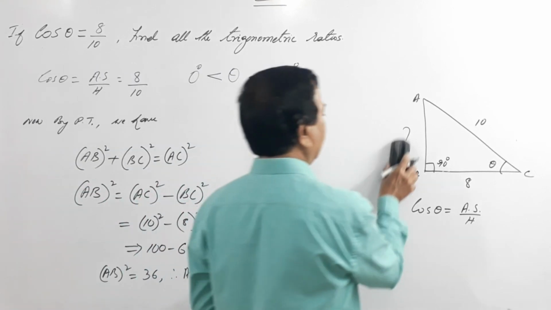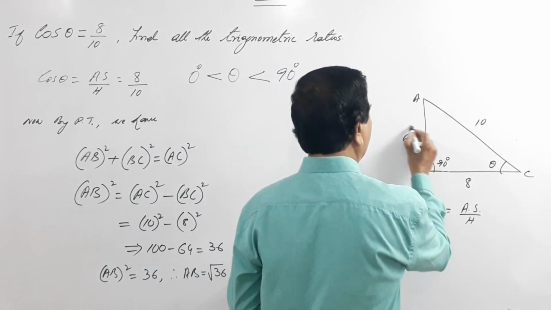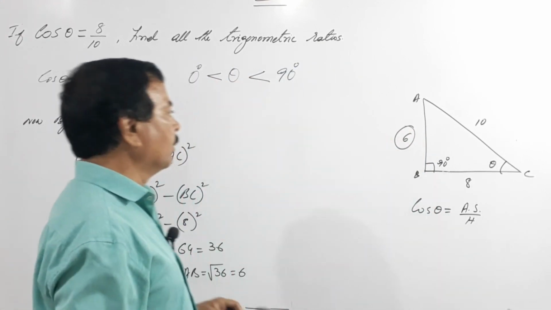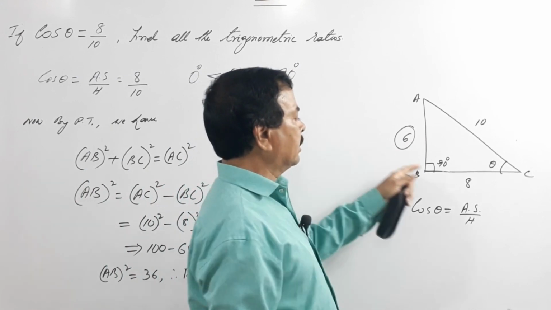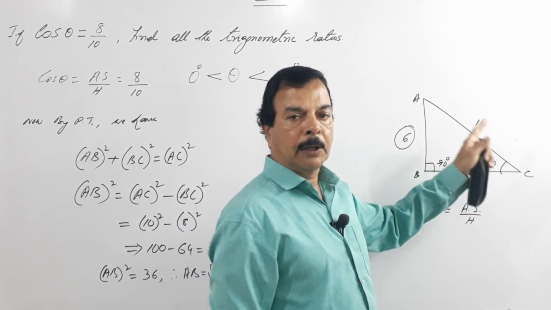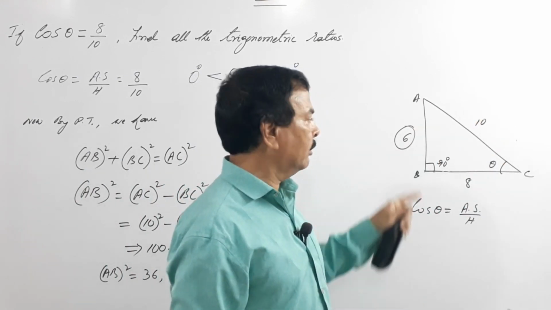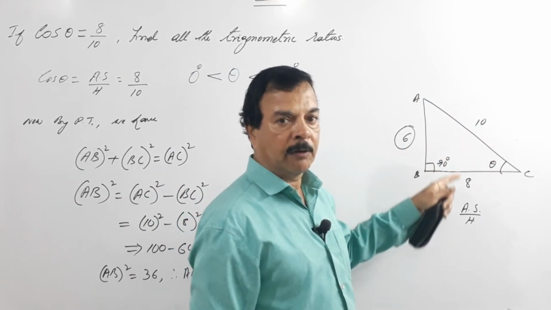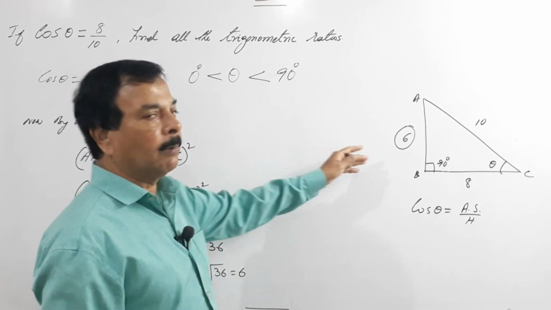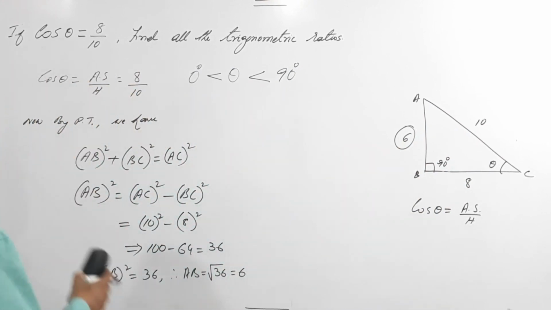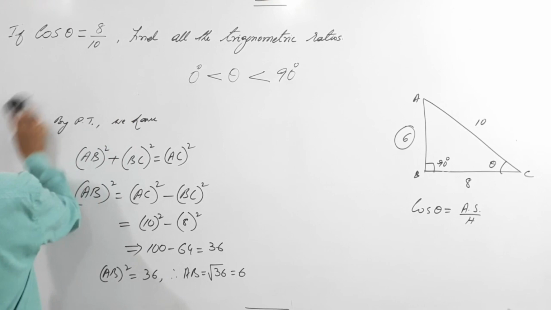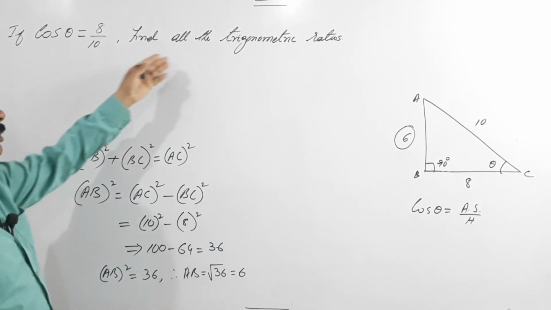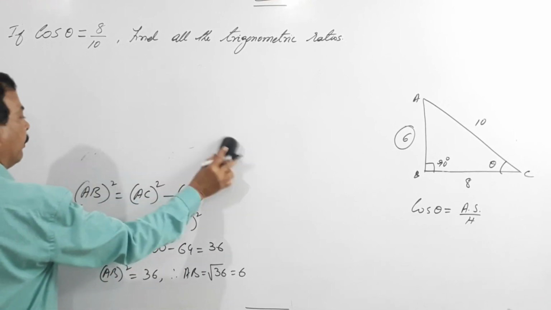So we have found this value, it is 6, and we put it within a circle. So 6, 8 and 10 are called Pythagoras triplets. Now using these triplets we have to find the other trigonometric ratios. He has given cos theta 8 by 10, find all the trigonometric ratios. So we'll find them one by one.